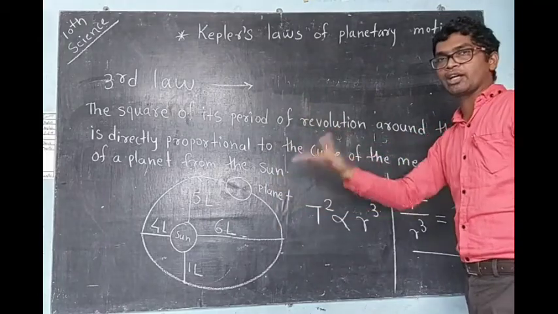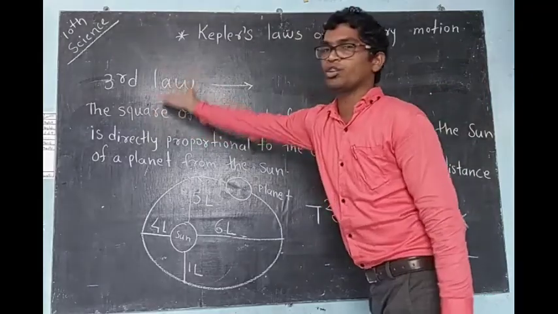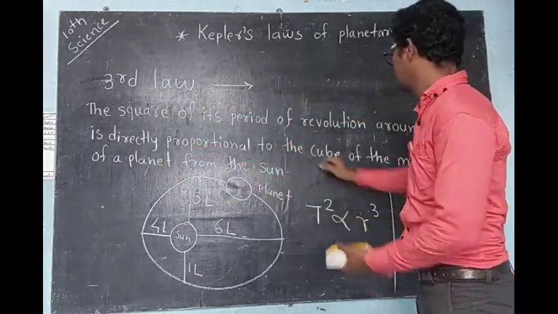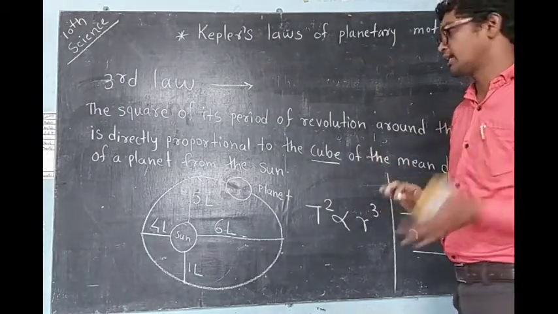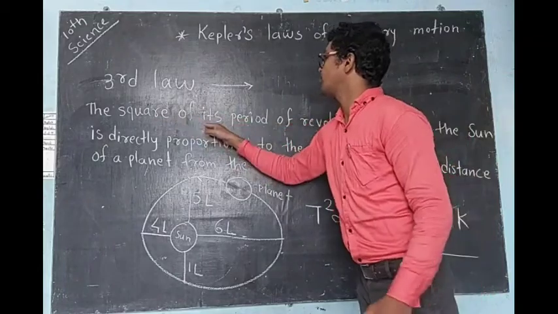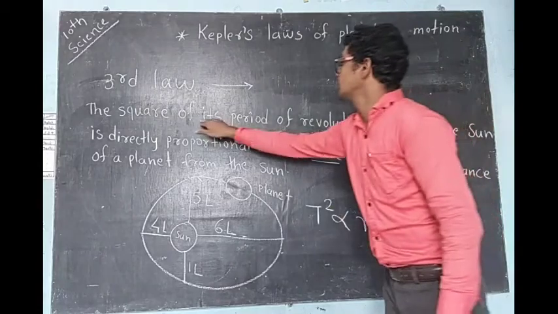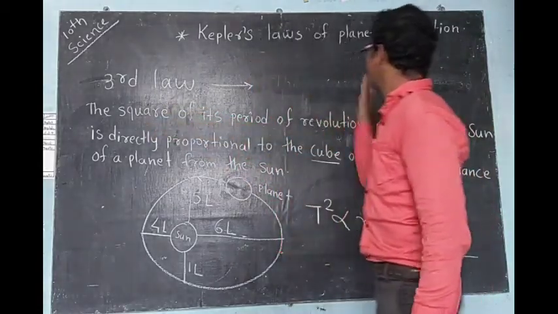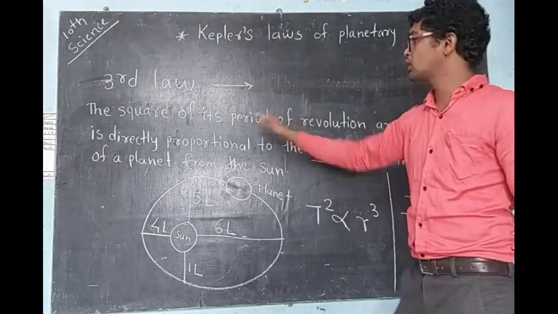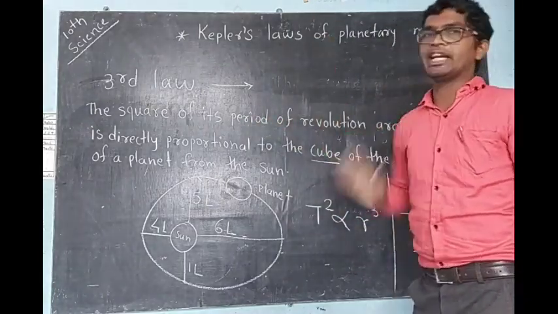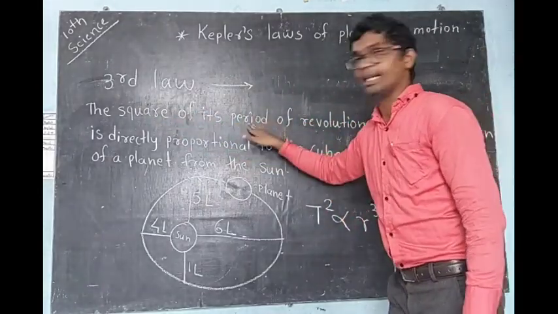While writing the laws, you sometimes write different words. Sometimes square here, and then instead of square you write cube here. So understand perfectly, then only you will be able to write the law. So the square of its, meaning the planet's, period of revolution. Period means time. In science we use the word period for time.